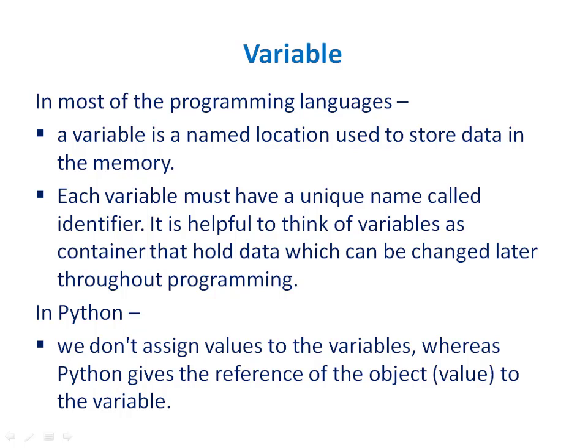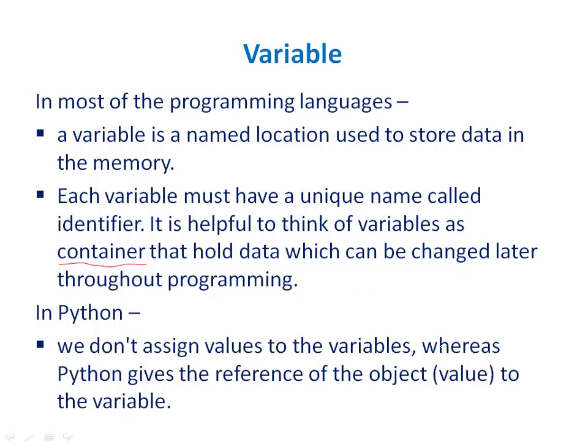A unique name is given to each variable so as to distinguish between two variables. So in other programming languages, a variable is normally used as a container for holding values which can be changed later on during the program execution.